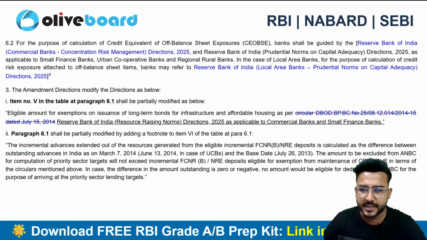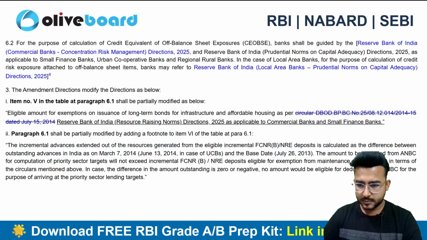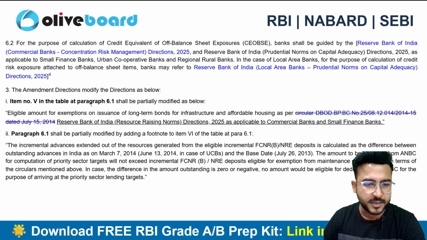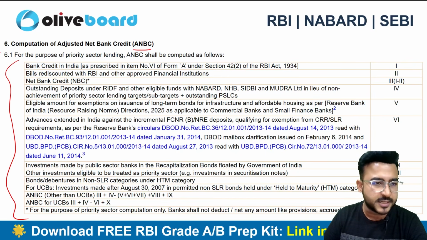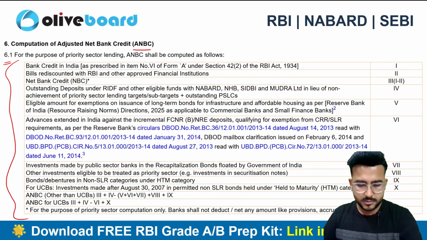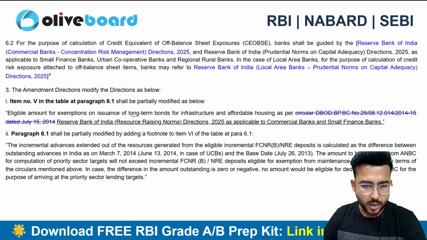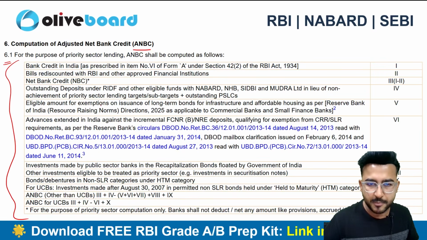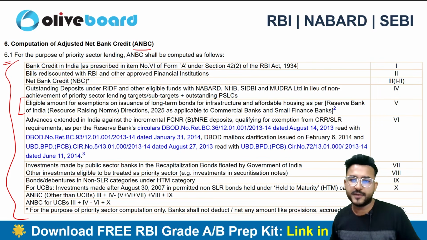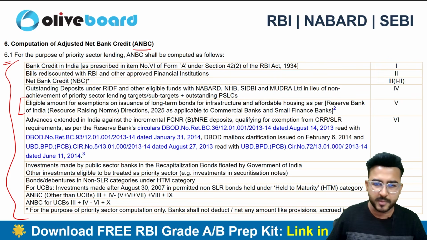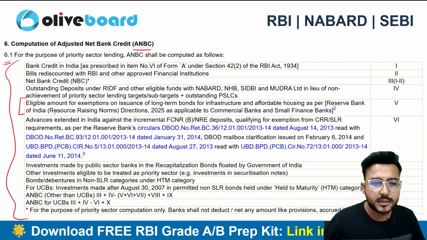So the very first thing here is the fifth item in Table 6.1. This is Table 6.1, and we can see the fifth item is all about the long-term bonds for infrastructure and affordable housing, as per the Reserve Bank of India Resource Raising Norms Direction 2025.